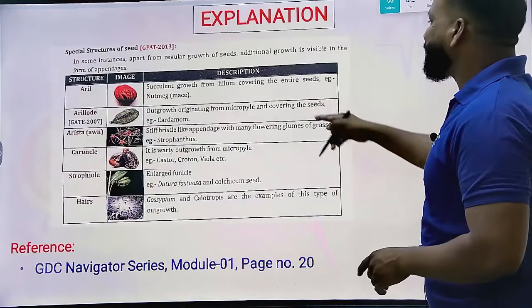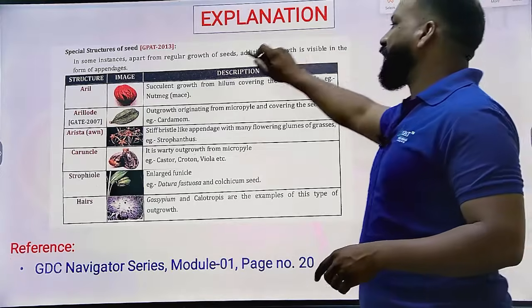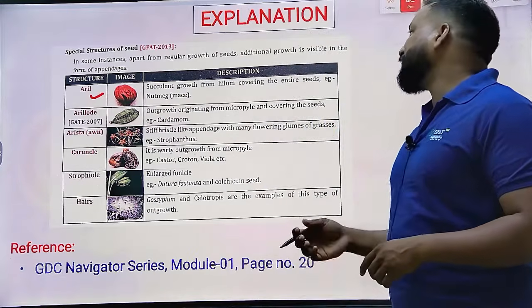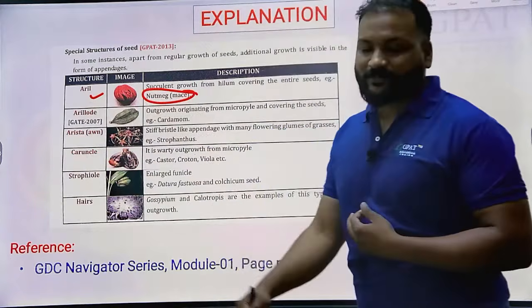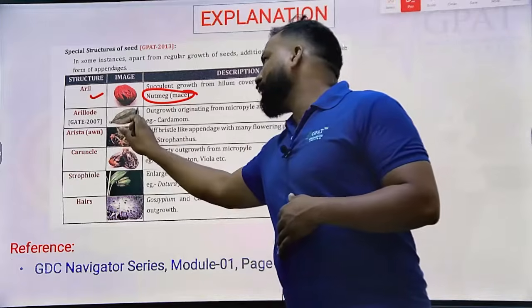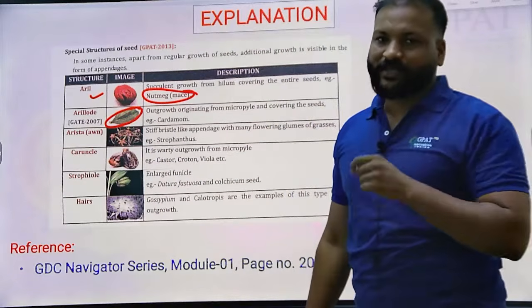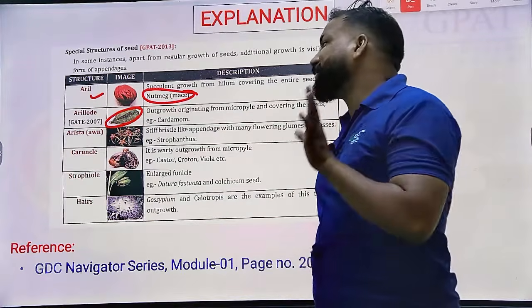Arillode, right? Don't just memorize these special structures. Special structures of the plants are very, very important. Aril is the sustained growth from the hilum covering the entire seed. Nutmeg is the best example for aril. Arillode is covering the seeds. That's the reason I have underlined covering the seeds. It originates from the micropyle, but it covers all the seeds.